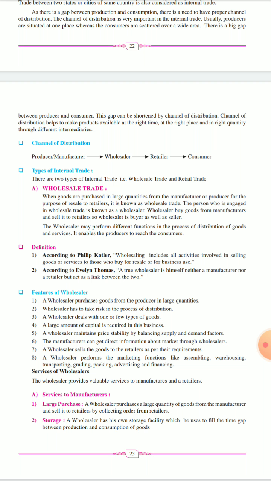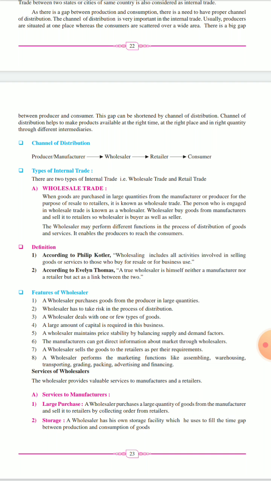Wholesaler क्या करेगा? He will buy it in a huge quantity. Suppose he buys mangoes from Ratnagiri from the manufacturer in huge quantity. Then what will he do? He will pack it in a box. He will do the assembling, जो मतलब the hay husk वगैरह डाल के he will do a good packing so that they remain for a longer period of time. Okay, they will pick up good mangoes and they will pack it. Okay, उसके बाद they will box में pack करेंगे वो लोग. They will transport it to the retailer warehouse. They will store it. So all these functions are done by the wholesalers.